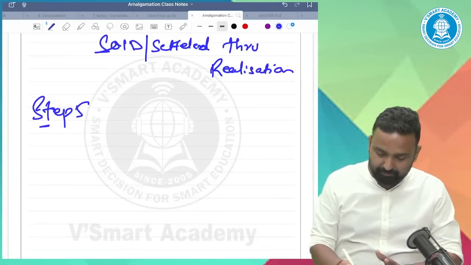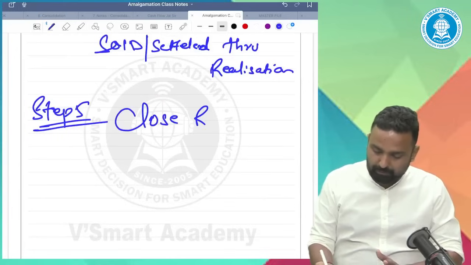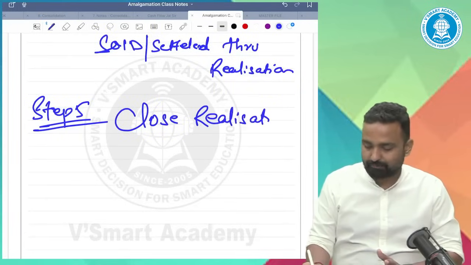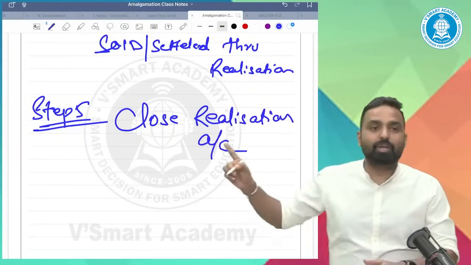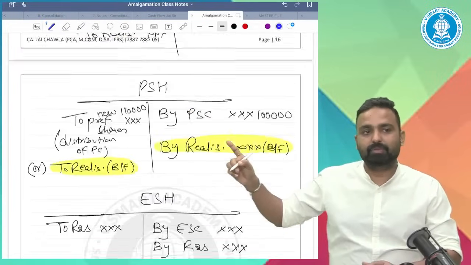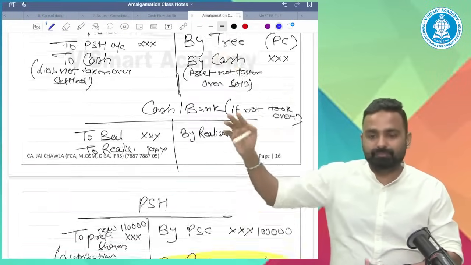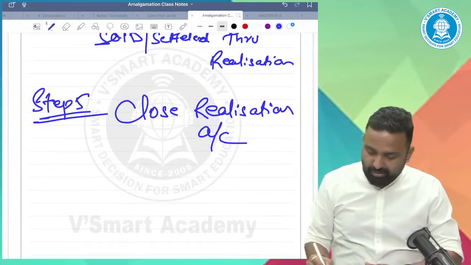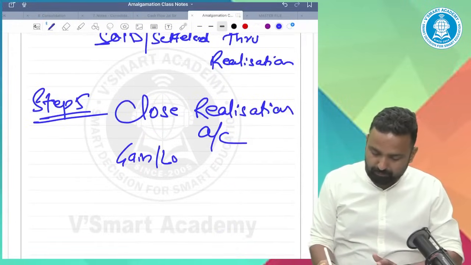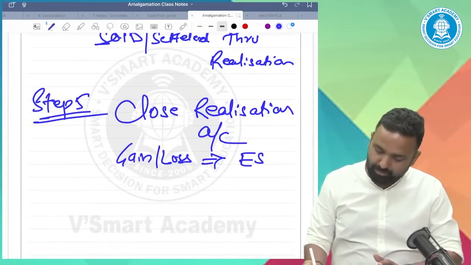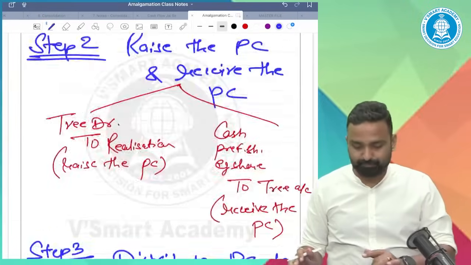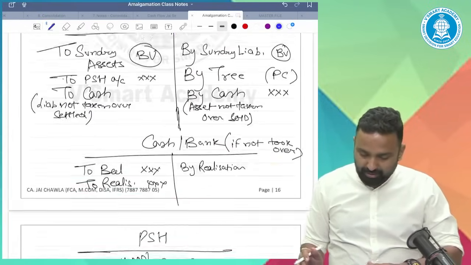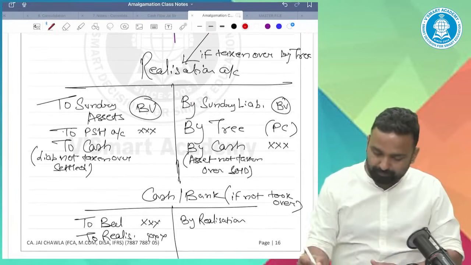Step number 5. Close realization account. Now you can close the realization account. And whatever the gain or loss, transfer to equity shareholder account.